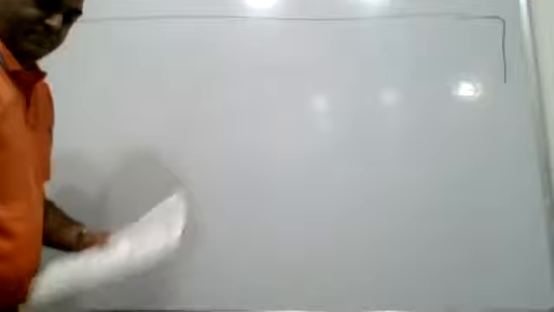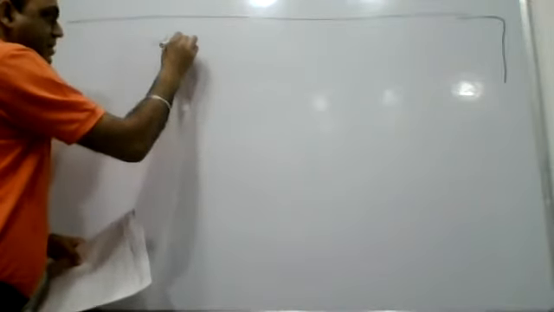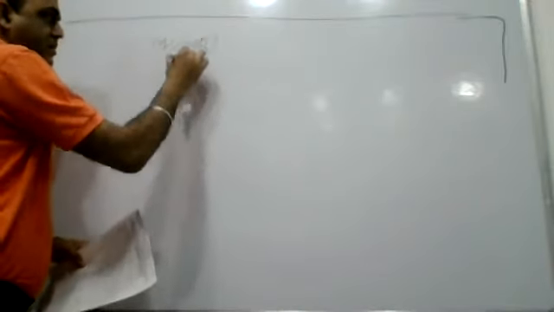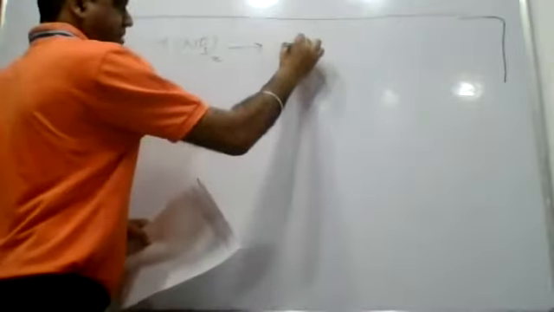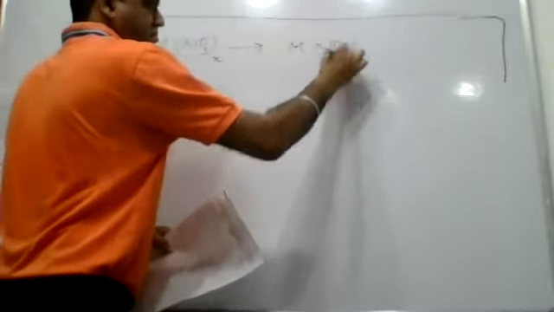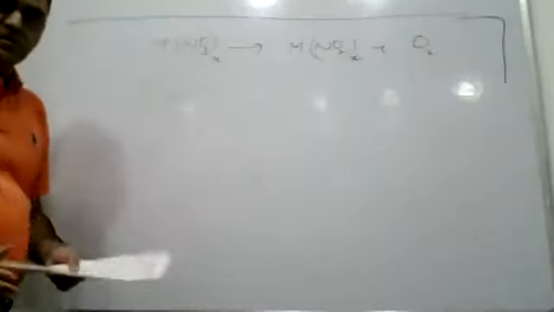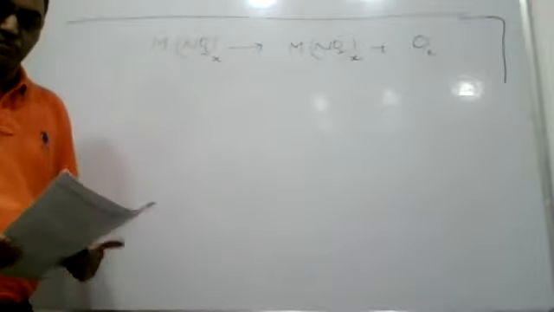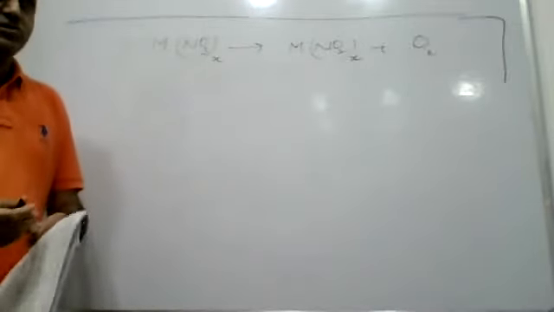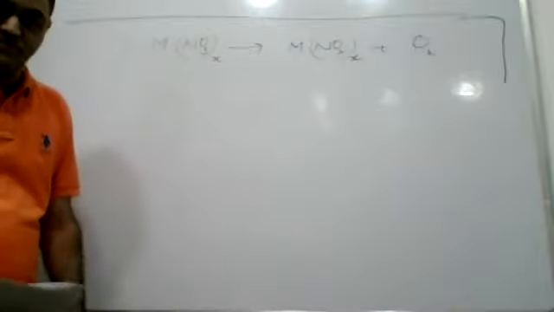Question number 2 is like this: certain S block metal nitrate on decomposition forms metal oxide with liberation of oxygen gas. This equation is not balanced. It's not a balanced reaction. This is the information given to us. Now, which S block metal seems to form such nitrate?